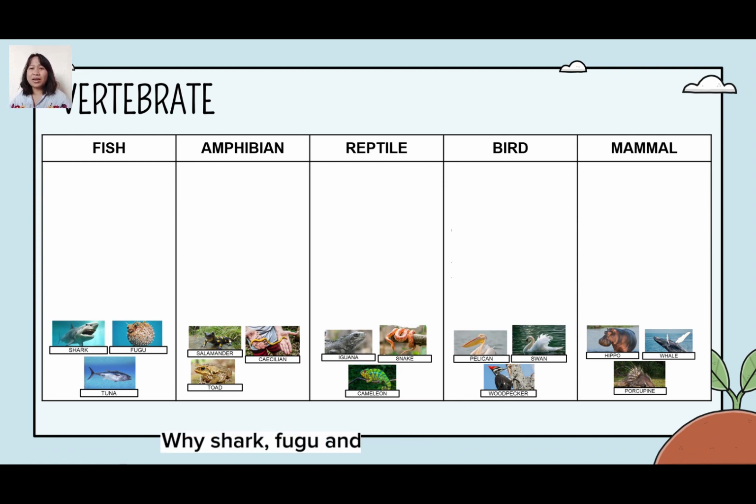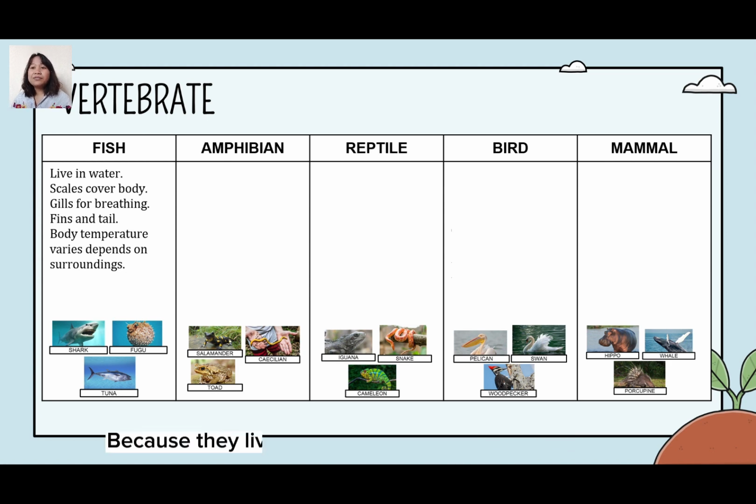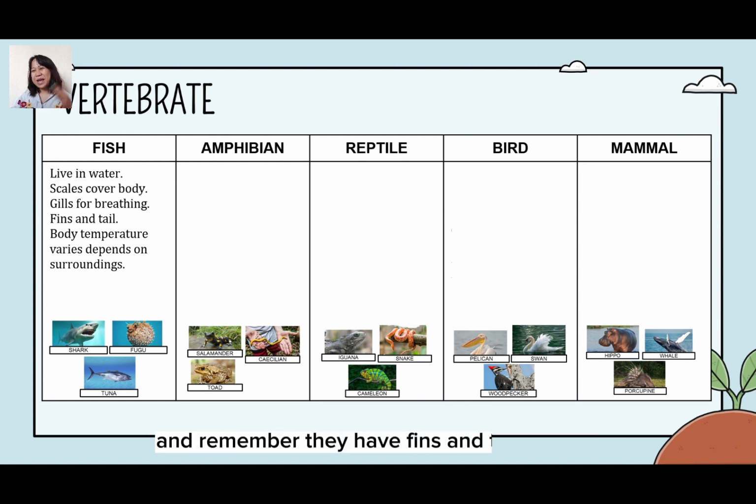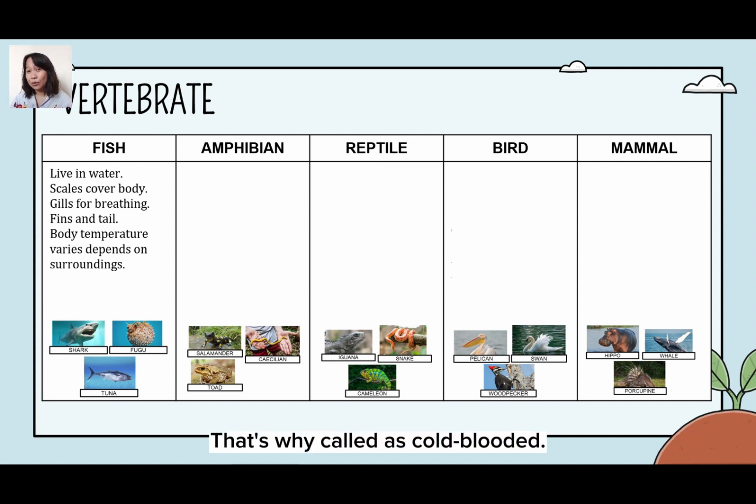Why do you call shark, fugu, and tuna fish? First, they live underwater, exactly, and scales cover their whole bodies. Because they live underwater, they need gills to breathe. And remember, they have fins and tails to swim. And the body temperature varies, depending on the surroundings. So that's why we call it cold-blooded.